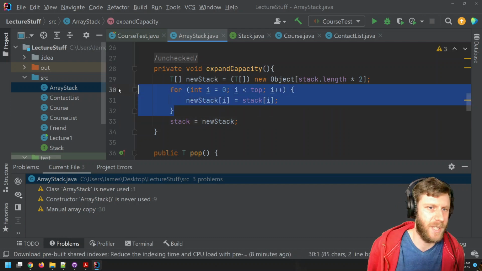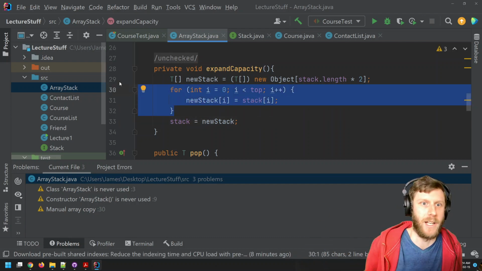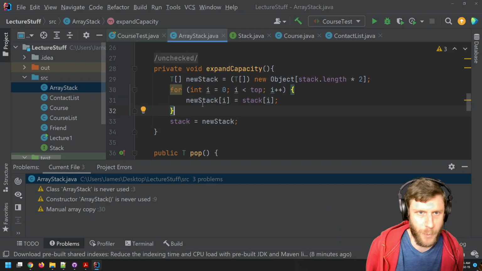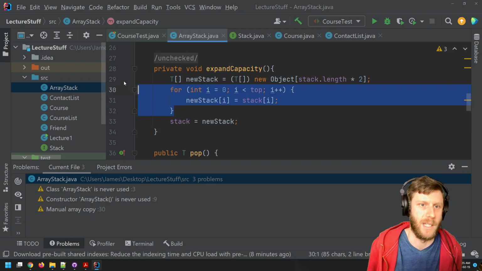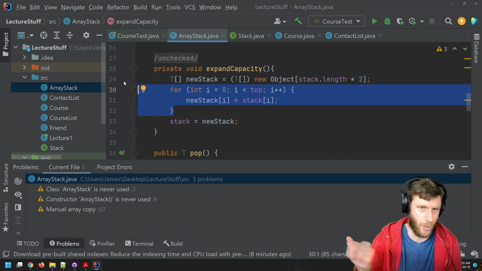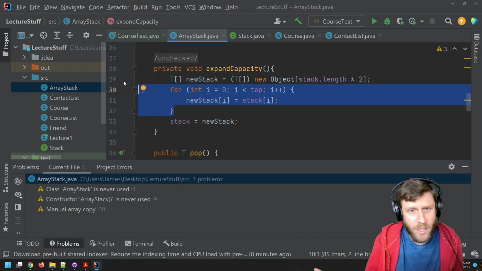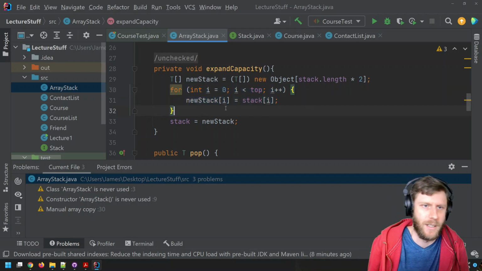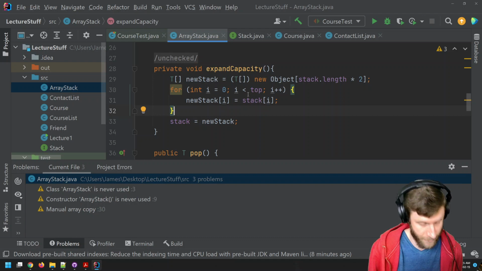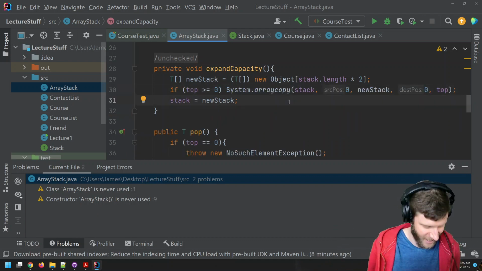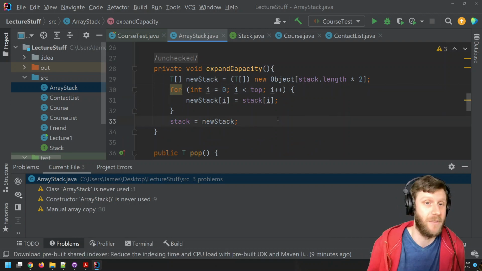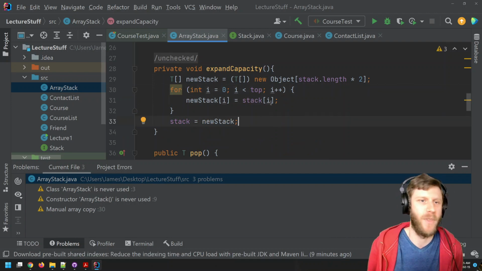It assumes that you don't know about System.arraycopy, right? It's just a for loop iterating over everything in those two arrays, copying this, putting it into that. So it's a little bit more explicit. The code is very self-explanatory here. The other code is too as well, but I like it this way. If you write it this way in your assignments, that's fine. I don't care. If you write it the other way in your assignments, that's fine. I don't care. They're the same, right?